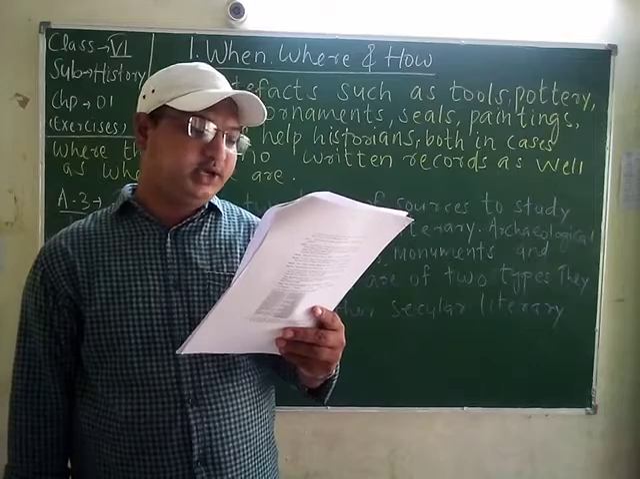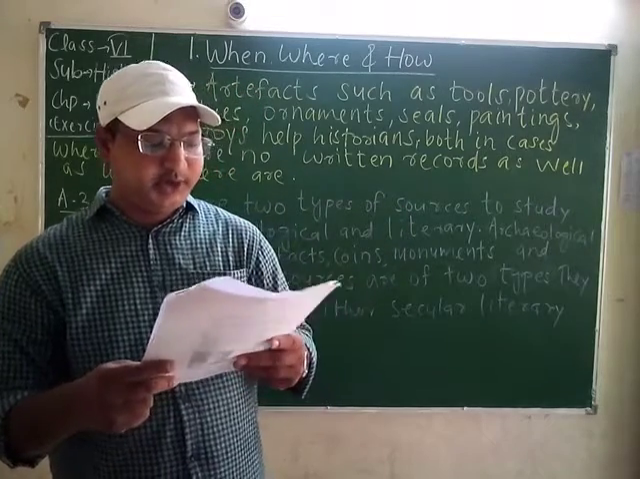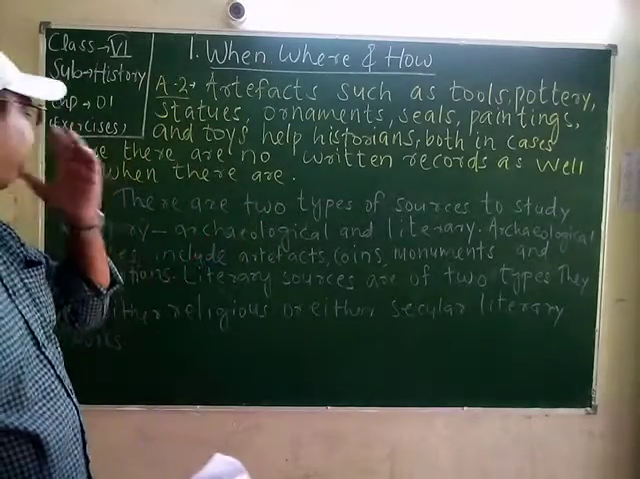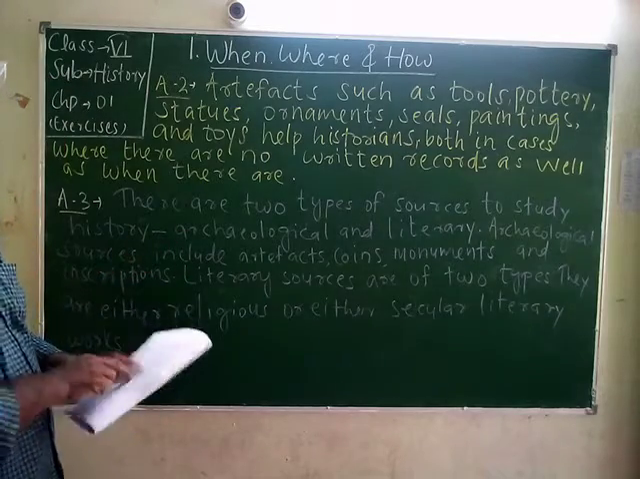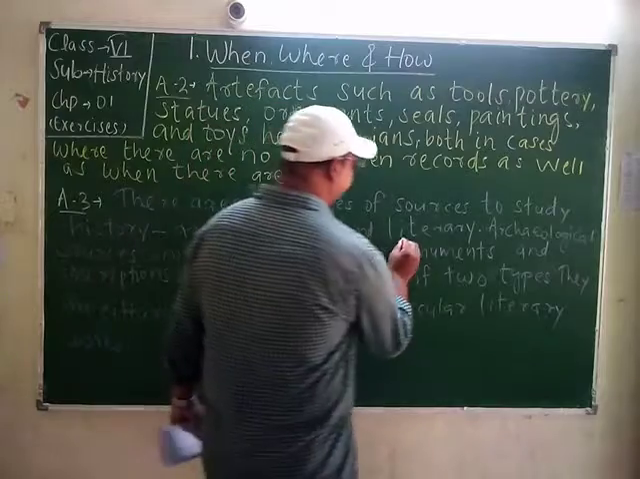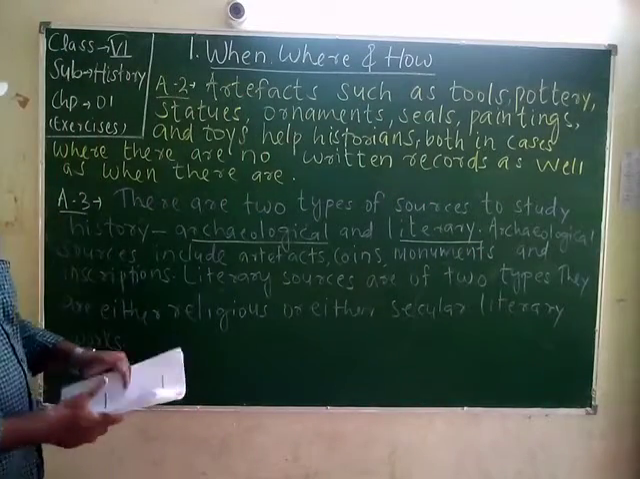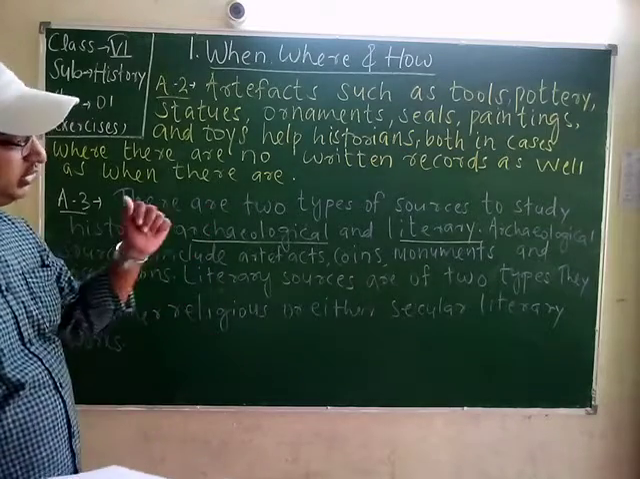What is a primary historical source? Okay, students, what can it be? Students, there are two types of sources to study history. What are they, students? The first one is archaeological and the second one is literary, as we have studied in the chapter, archaeological and literary source.